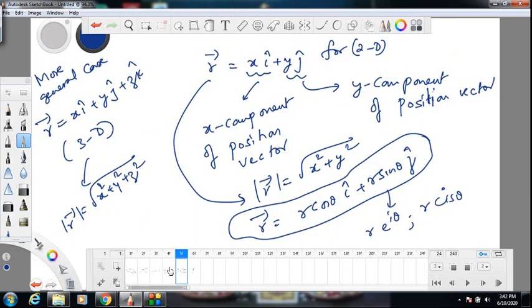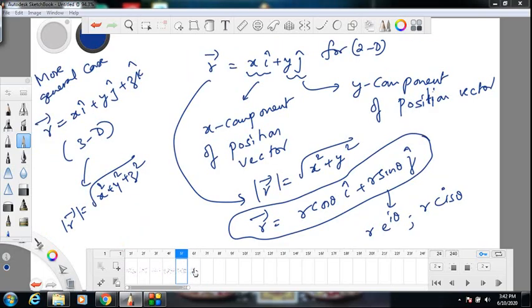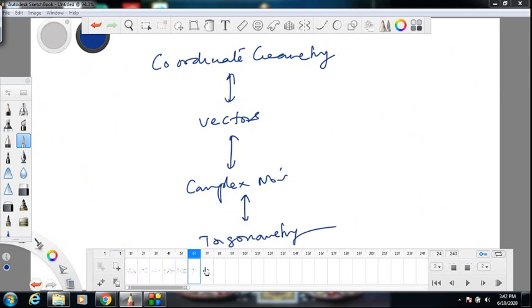So position vector is simply a vector joining the origin of the coordinate system to the particle. So obviously position vector depends on your choice of coordinate system. Very important point.